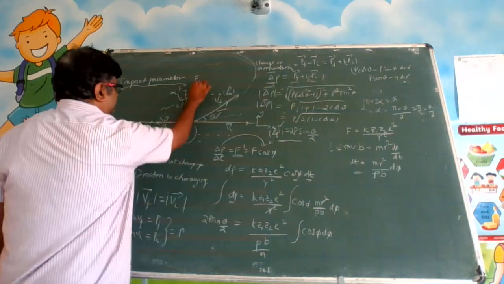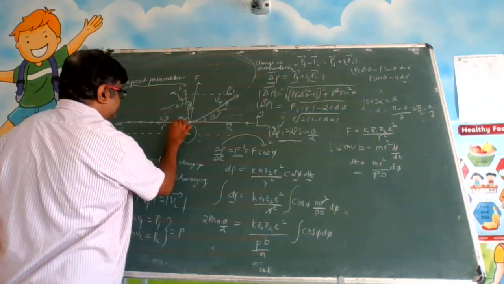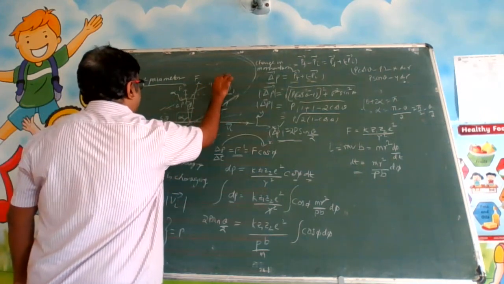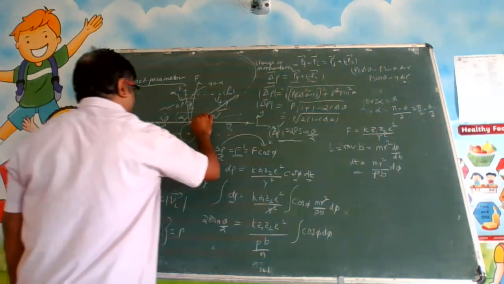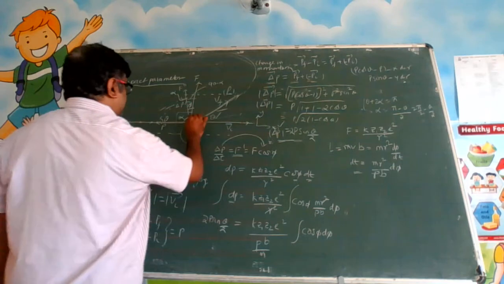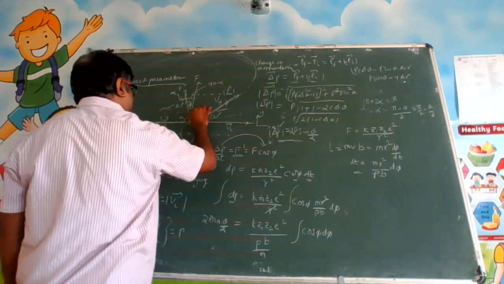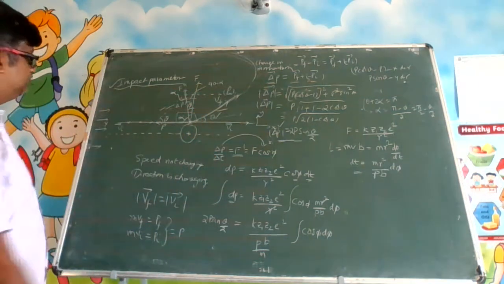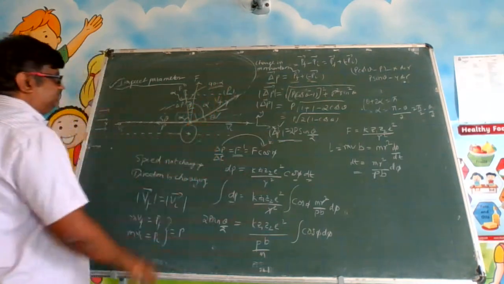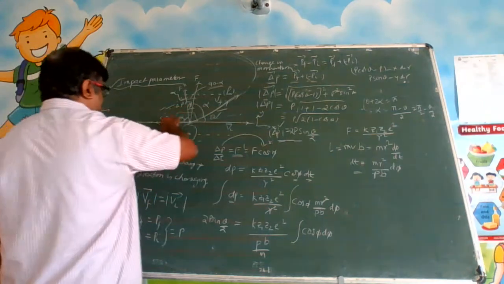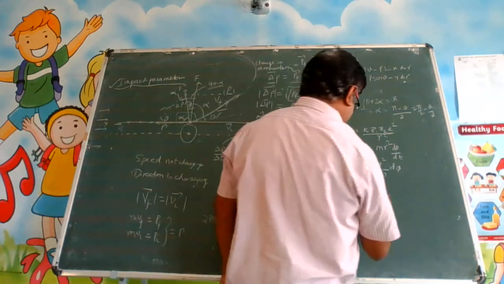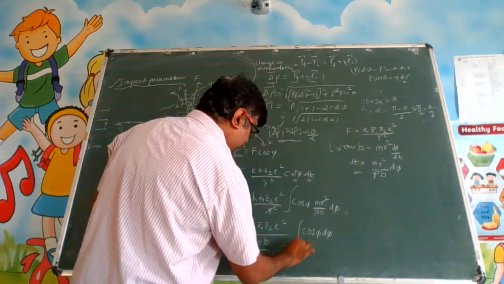So you see here, this force I told you is perpendicular to the x-axis. This whole is 90 degrees, so this small angle is 90 minus alpha. If you see this final momentum line and this delta p line, that is also perpendicular. So if that is perpendicular and this is 90 minus alpha, this will be alpha. Now here you are measuring like this and here you are measuring in the other direction. So you can write the range will be minus alpha to plus alpha.